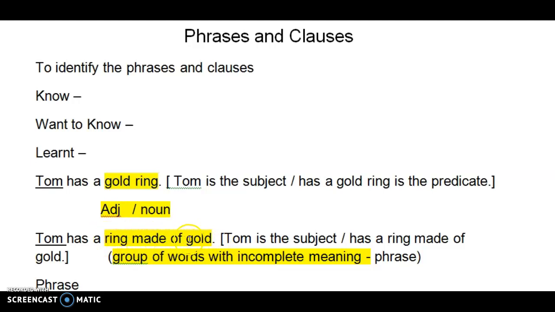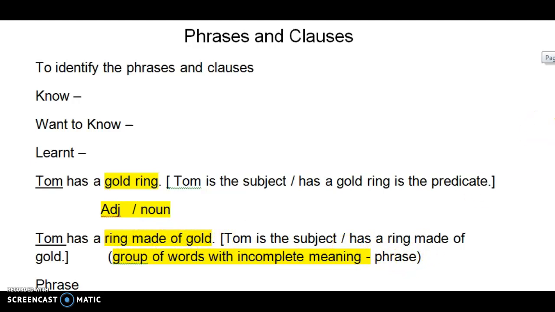Now let us see what this group of words is. Made of gold. Is it a sentence? Is it a group of words? Is it giving me complete meaning? No. It is a group of words that is giving me some incomplete meaning. So a group of words that give me some incomplete meaning is called a phrase.